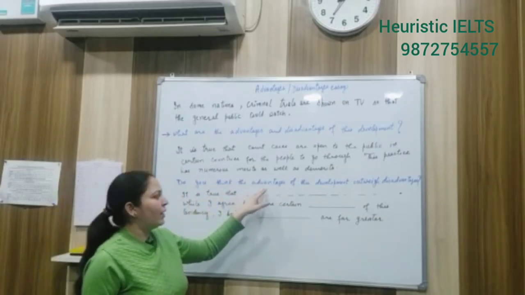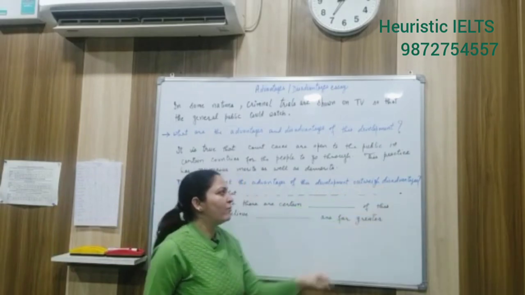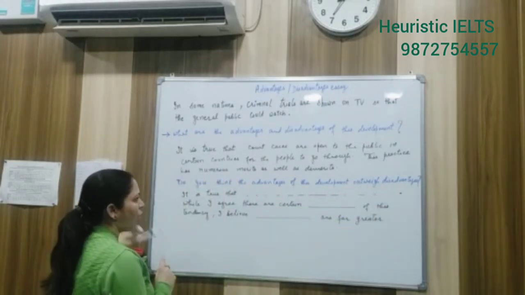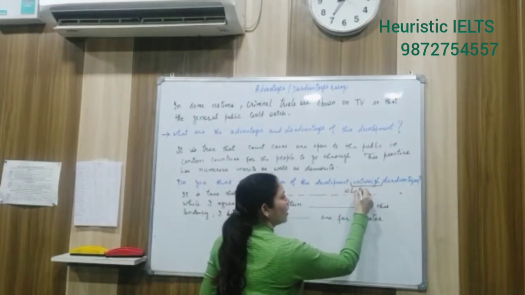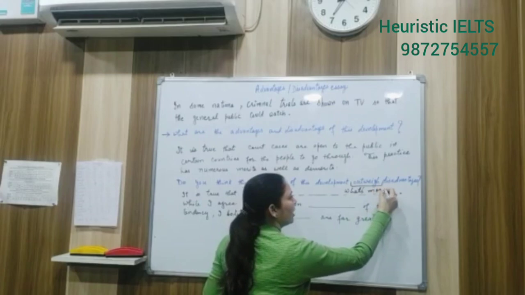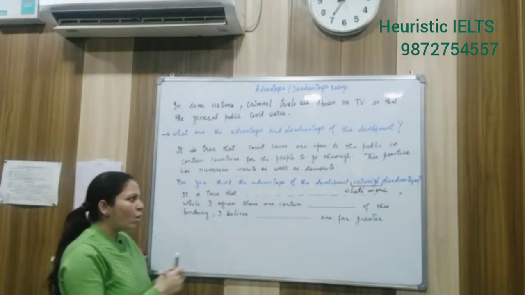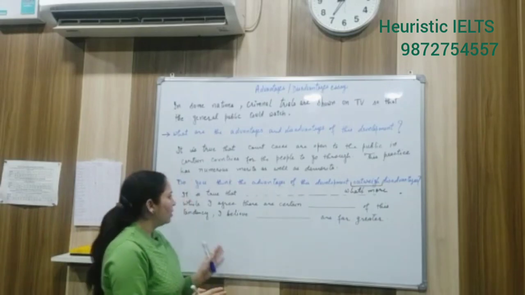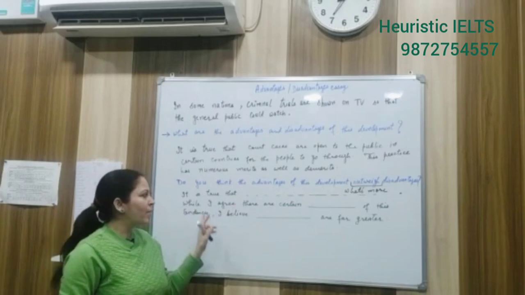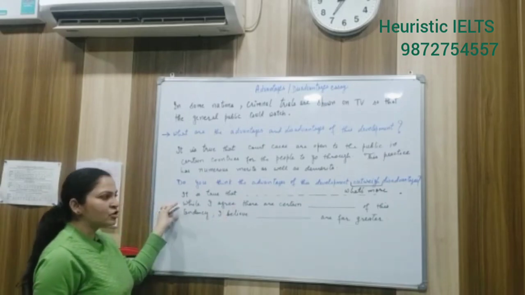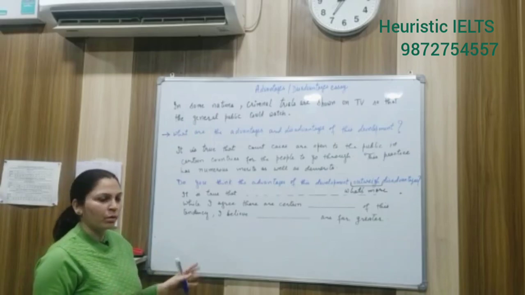Do you think the advantages of this development outweigh the disadvantages? Outweigh. Now this outweigh word asks you what's more. You need to tell what is more, whether the advantages are more or the disadvantages are more. The paraphrasing will remain same. There will be no difference in the paraphrasing, but the opinion will change. And the opinion must clearly state what's more.